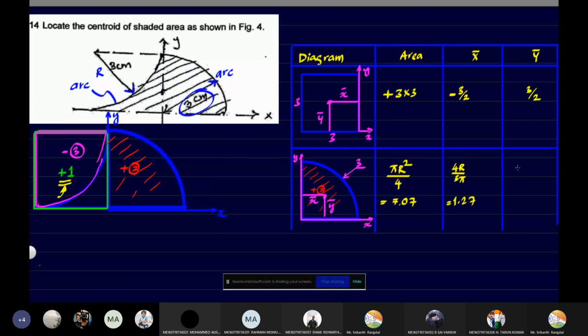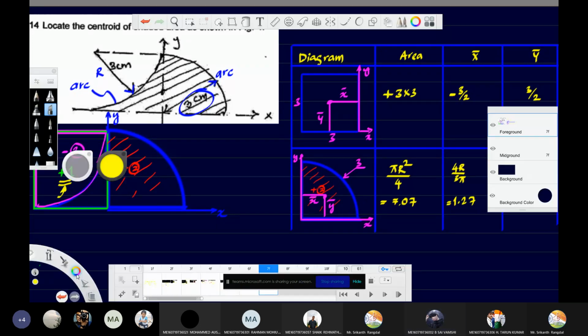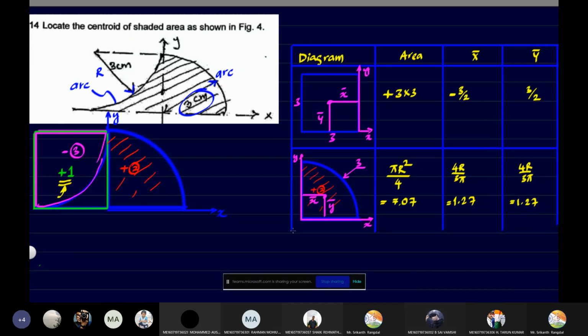Is it positive or negative? Both are positive, sir. Yes. Now, because the x-axis is in the forward direction and the y-axis in the upper direction, that's why both are positive.